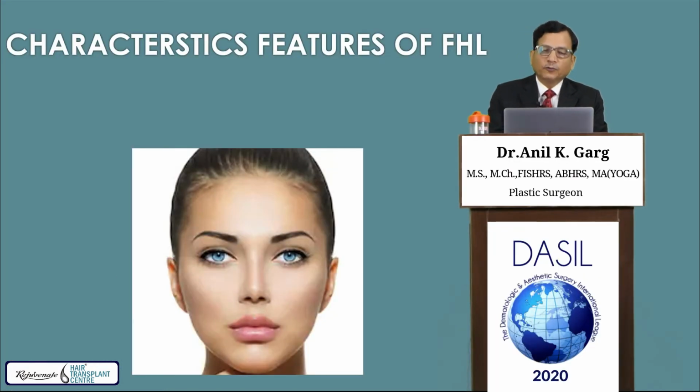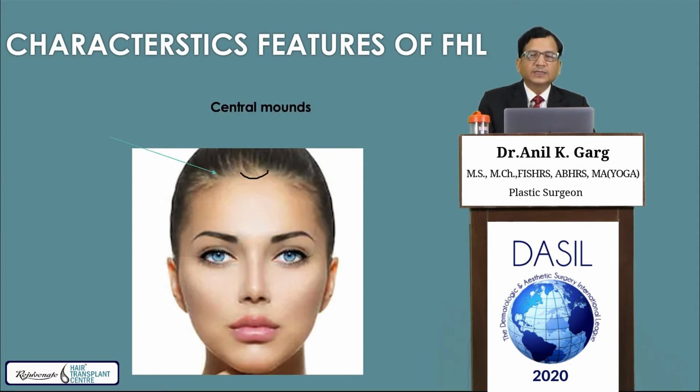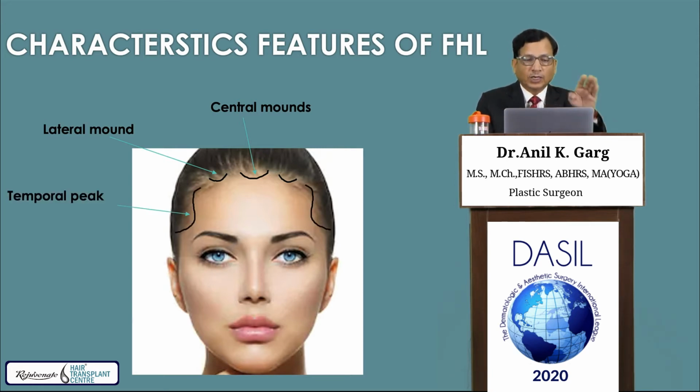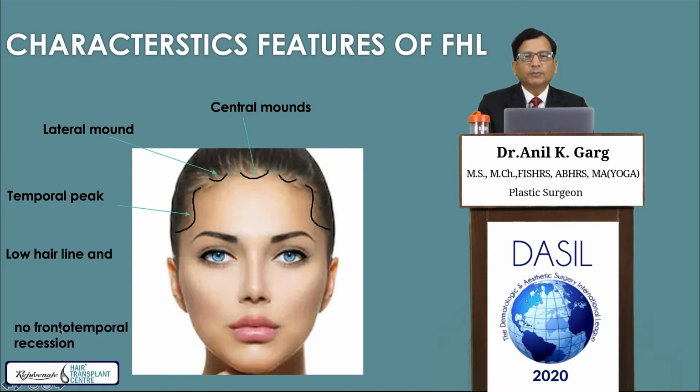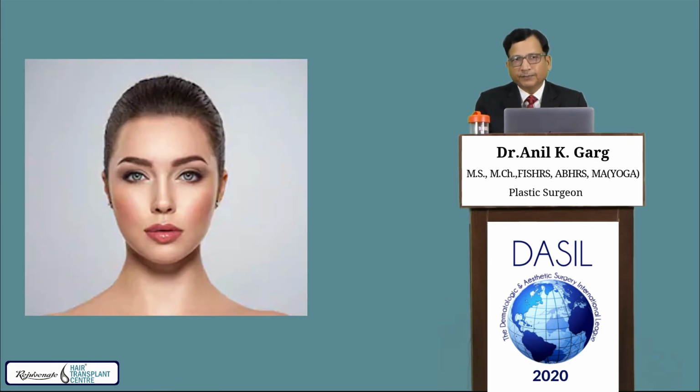Now the characteristics of the female hairline. There are 5 characteristic features which are peculiar to the female hairline. One is there is a central mound, then there are the 2 lateral mounds, and the temporal peak which is convex forward. You can see this is convex forward. And fourth is the hairline is low as compared to male. And fifth is there is no frontotemporal recession during the balding process in female hair loss. So these are the 5 characteristic features. So how do we put them? How do we recreate them?